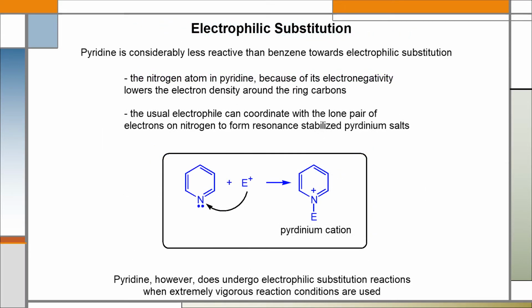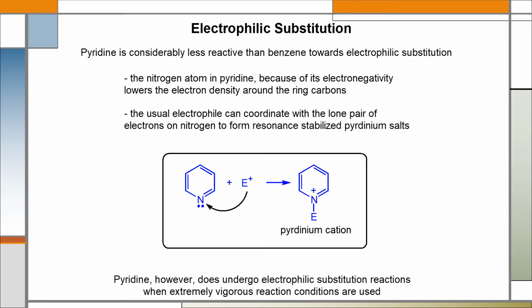Pyridine is an aromatic compound. We know that aromatic compounds usually undergo electrophilic substitution reactions, but pyridine is considerably less reactive than benzene towards electrophilic substitution, because the nitrogen atom in pyridine, due to its electronegativity, lowers the electron density around the ring carbons.